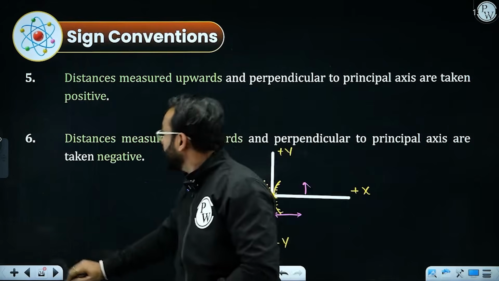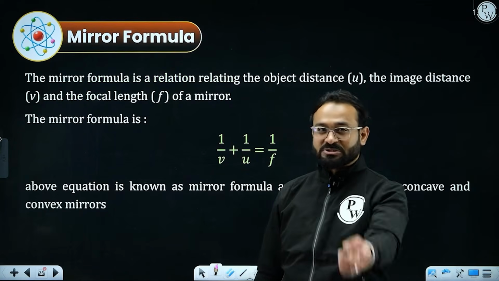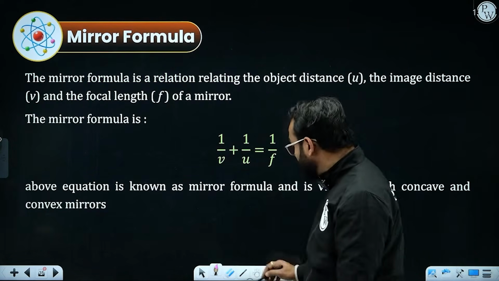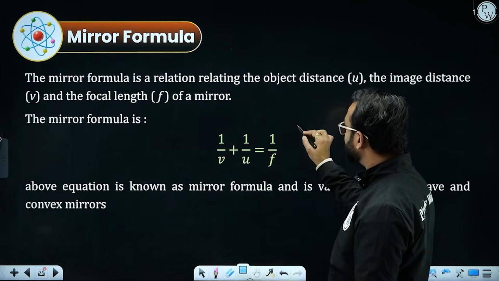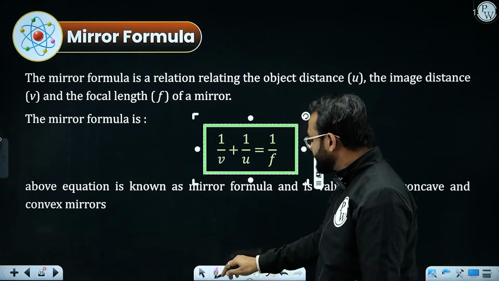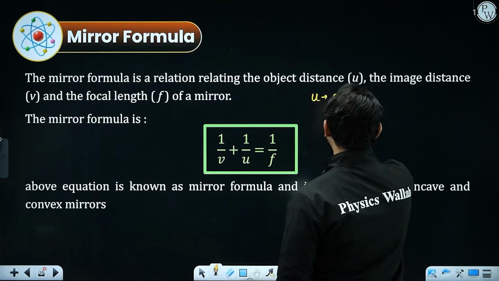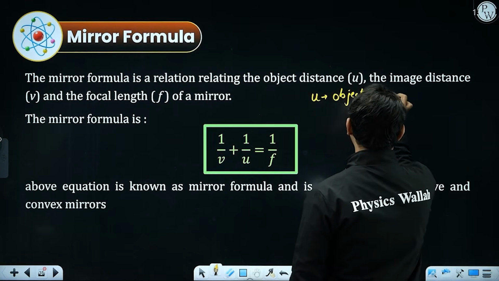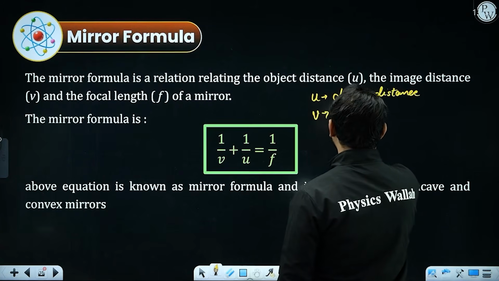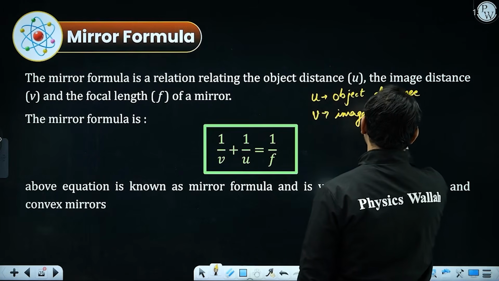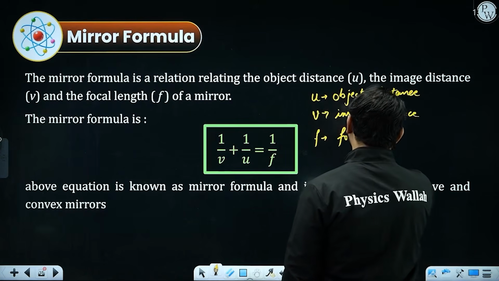Moving ahead to the mirror formula. From here the numericals are going to appear, so just be ready for that. But before that, we need to learn the formula. The mirror formula is the relation between object distance, image distance and focal length, where u is the object distance, v is the image distance, and small f, we already know, is the focal length.